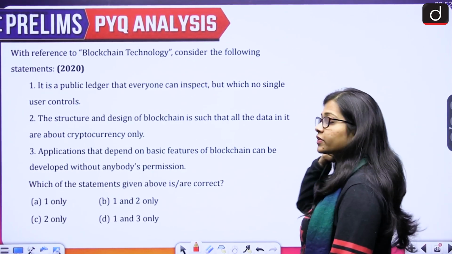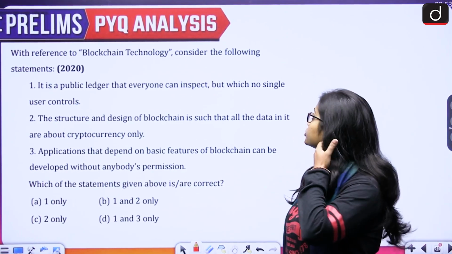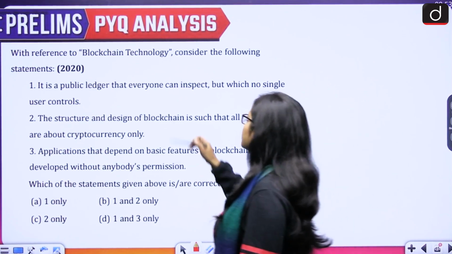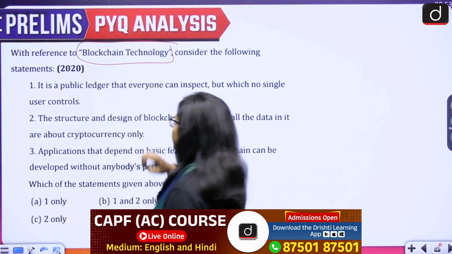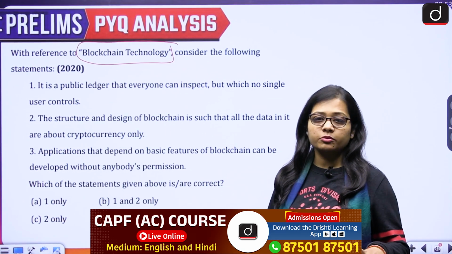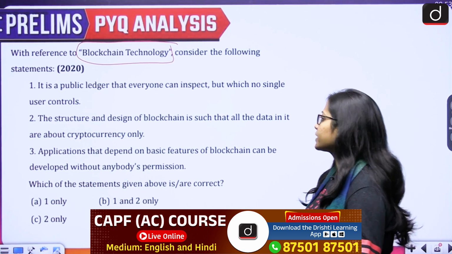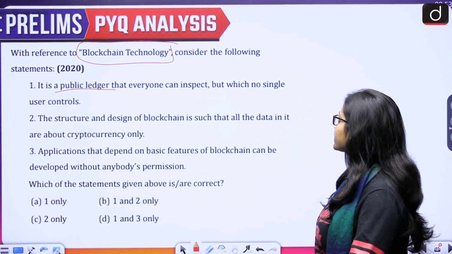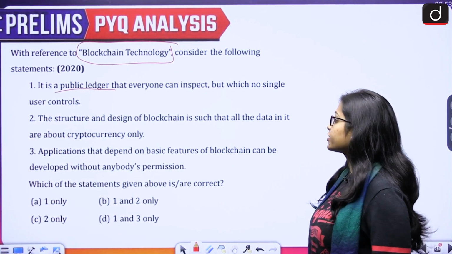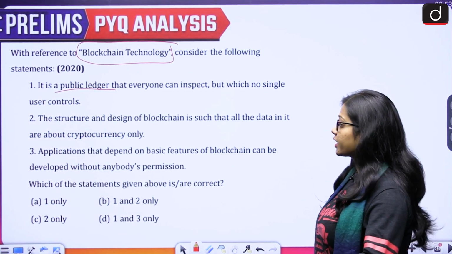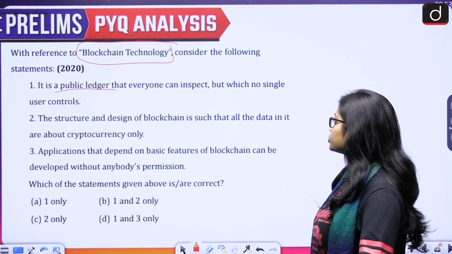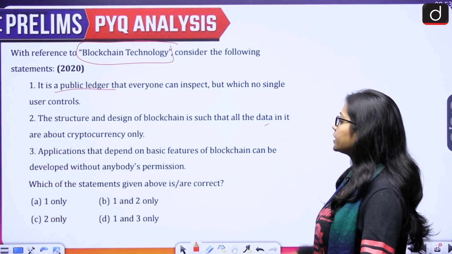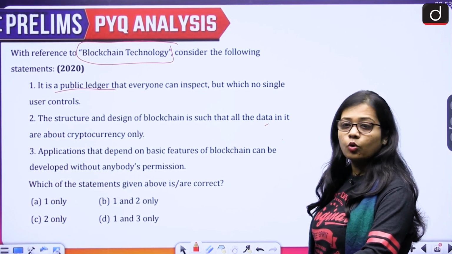Next question. With reference to blockchain technology, consider the following statements. There are 3 statements given. First, it is a public ledger that everyone can inspect but which no single user controls. Second, the structure and design of blockchain is such that all the data in it are about cryptocurrency only.